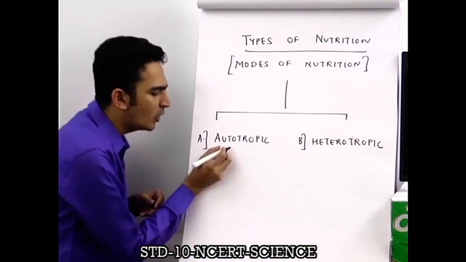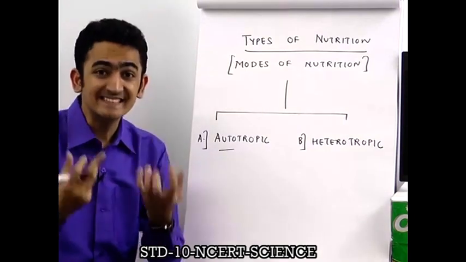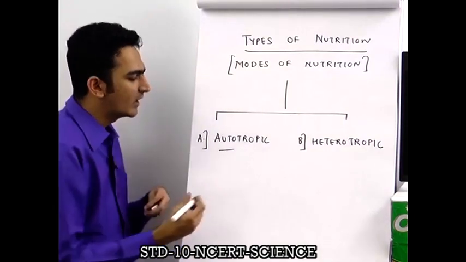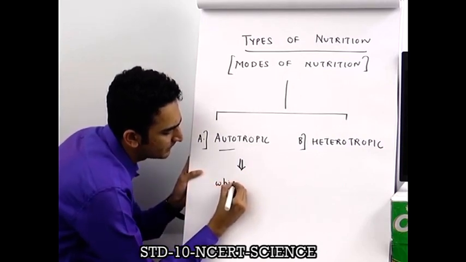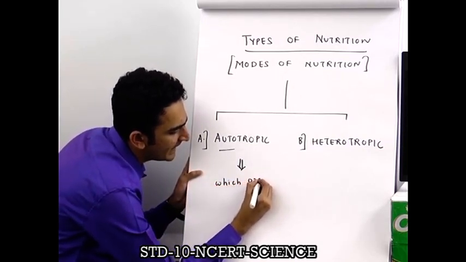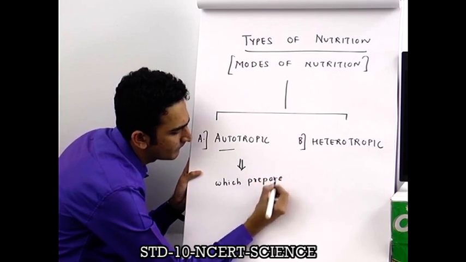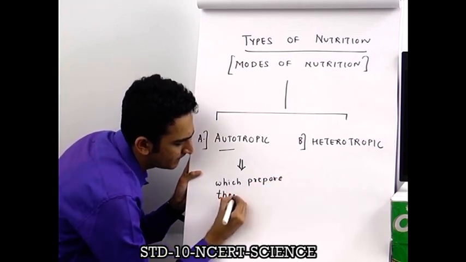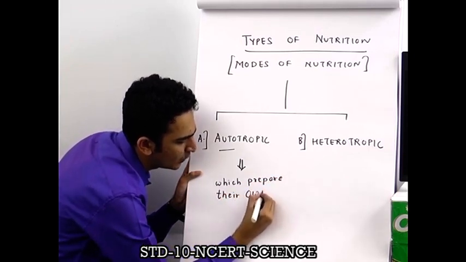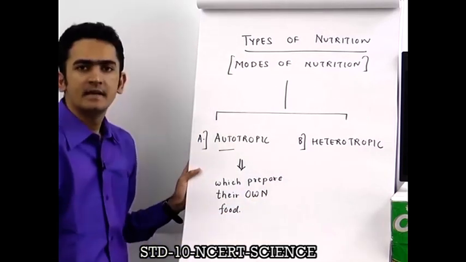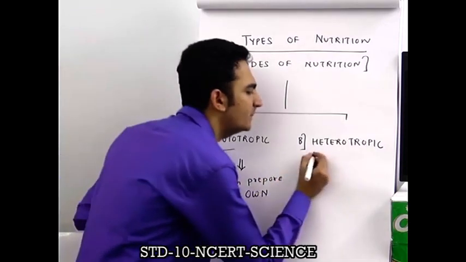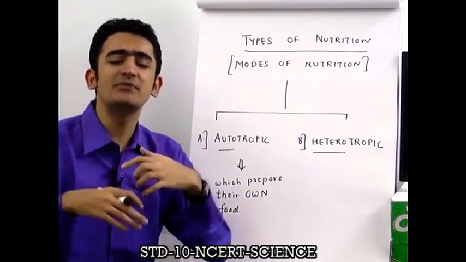What do you mean by the word auto? Auto meaning self. Those living organisms which prepare their own food. And hetero, what does the word hetero mean? The word hetero means different.